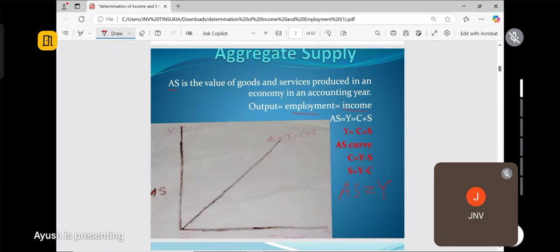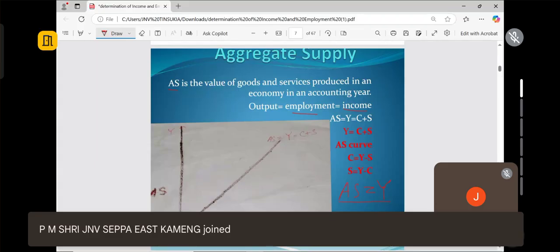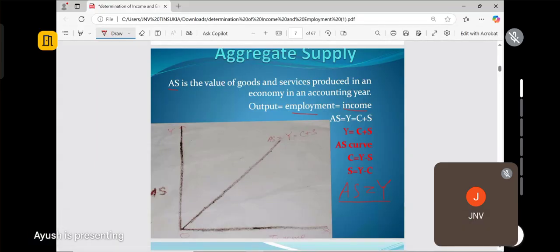So that's why we say that AS equal to Y. That is the national income. When there will be production, when there will be supply, there will be income generation. So that's why we write AS equal to Y. So this is your aggregate supply graph, which here always remember in the x-axis we measure income, and in the y-axis we are measuring AS. It's the 45-degree line. इस तरह से होता है. यहाँ पर आप 45 degree लिख सकते हैं इस तरह से.